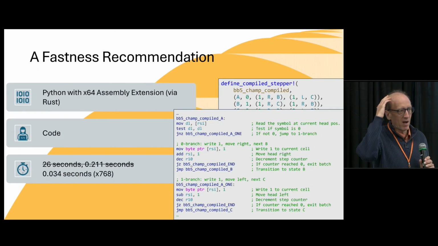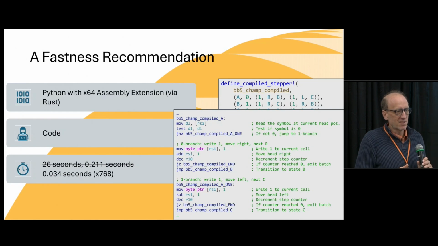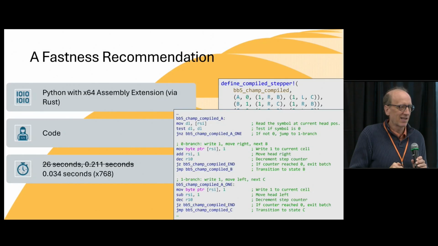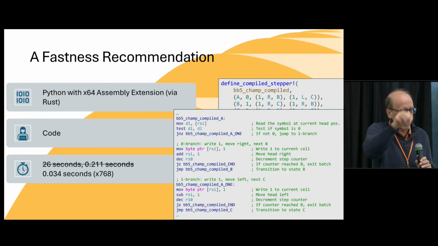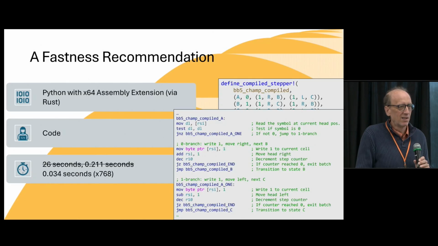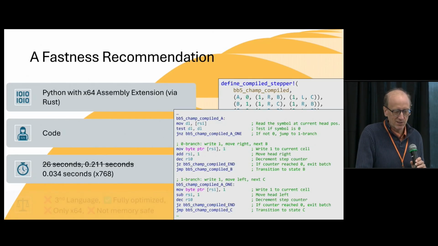The intuition about why the assembly language runs faster is because, like most modern languages, Rust doesn't allow you to use goto. And when you're writing a Turing machine, goto is kind of what you'd like to do. And being able to do it directly in assembly language makes things faster.